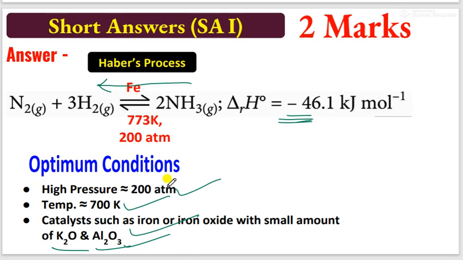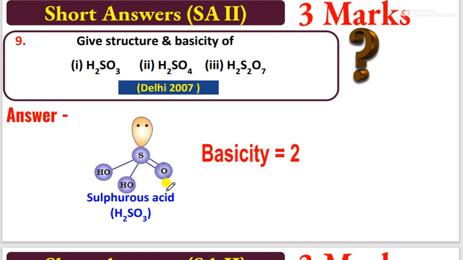Correct? Ammonia only. Let's see, give the structure of the following, regarding basicity. They are asking about basic nature only. Always remember H2S2O3. First, what I said: remember, mention S double bond O and mention OH. How many oxygen atoms are there? One, so a double bond O. And one more OH also, one more hydrogen atom in OH. So in H2S2O3, two H plus atoms can be liberated.